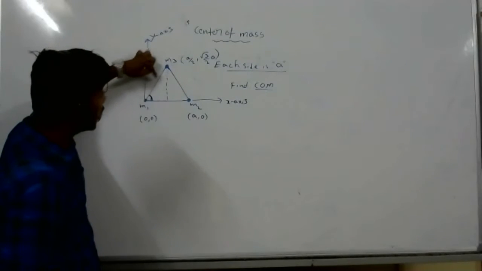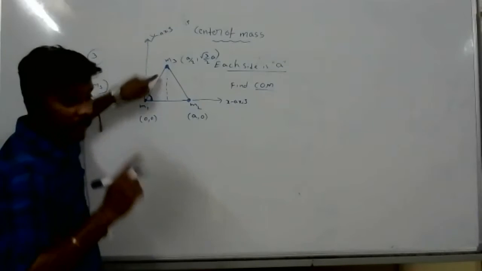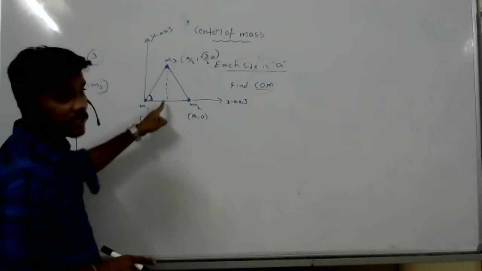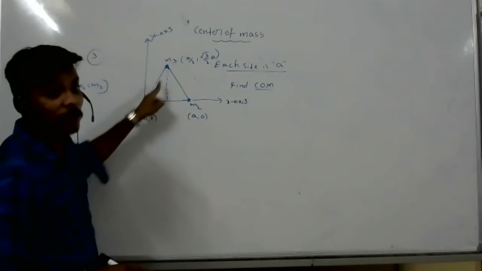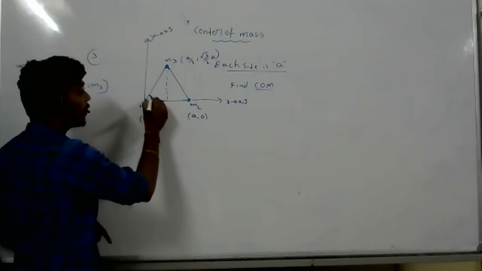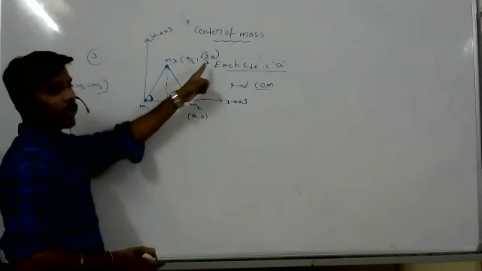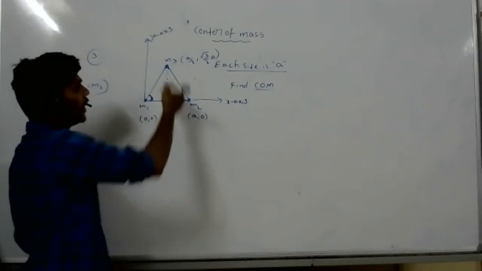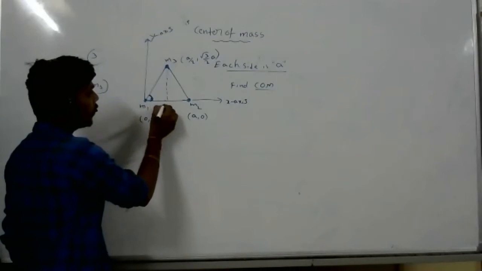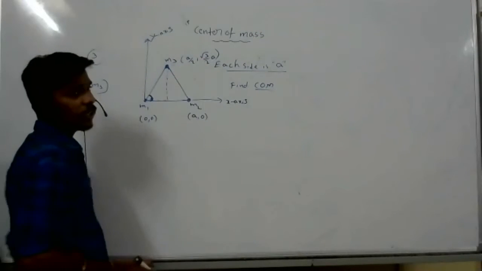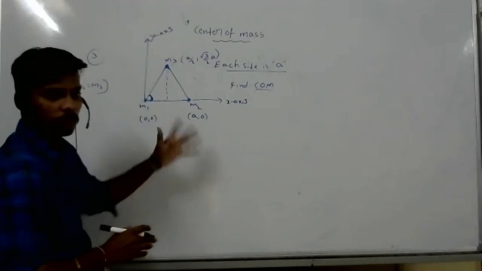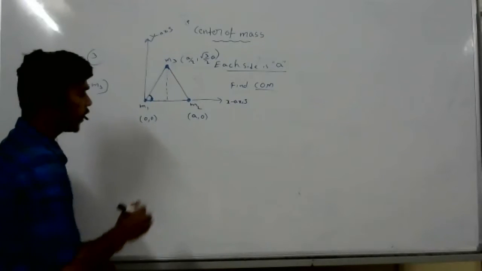Understand? You should not write like this, that this is the y component. You have to take the y component in the y direction. It is not the y component. Here we have to apply sine theta, then you will get the y component. The x component is exactly in the middle, so the x component is a by 2. The y component is root 3 by 2 a. Now the problem is easy. Can you solve it now?